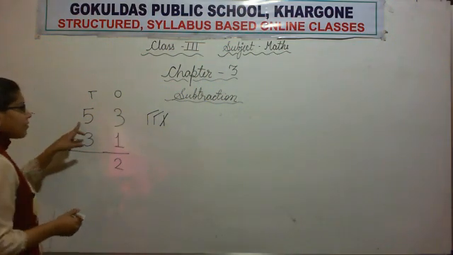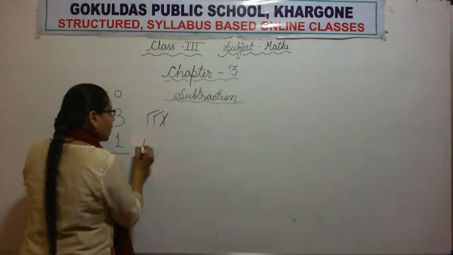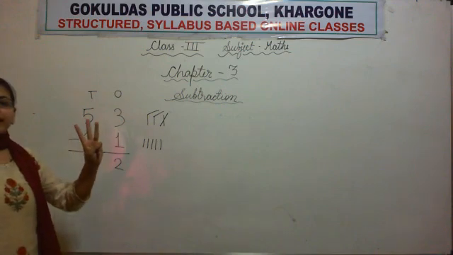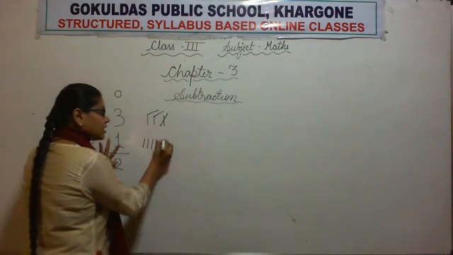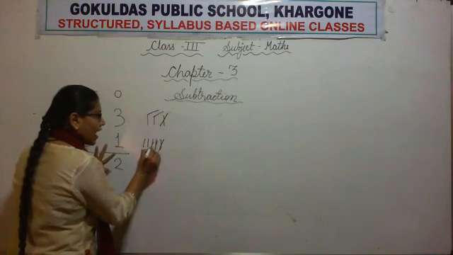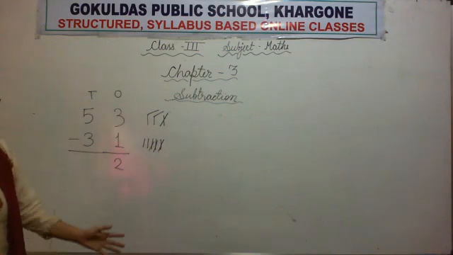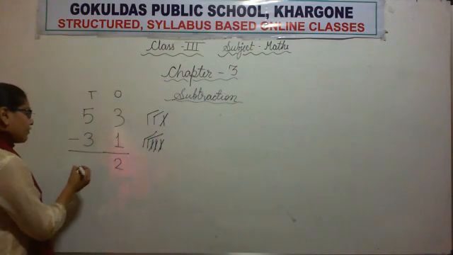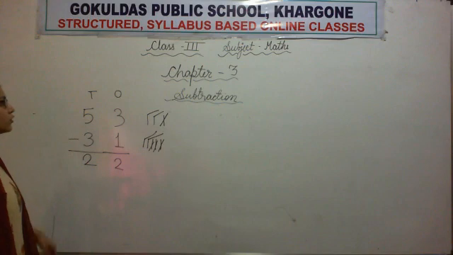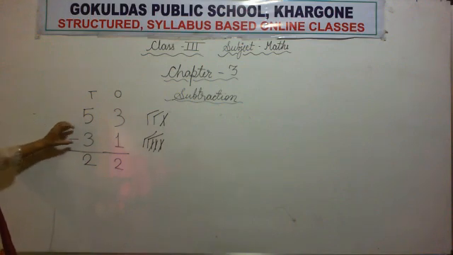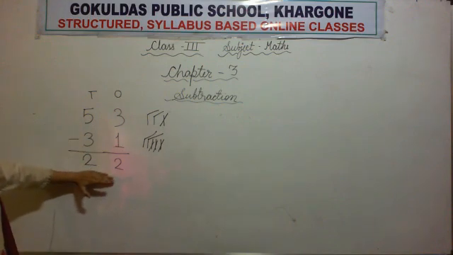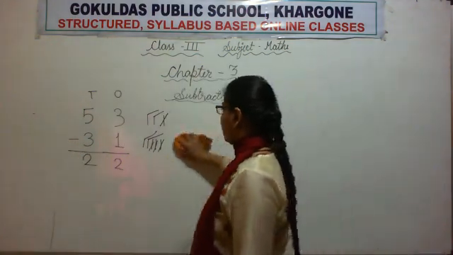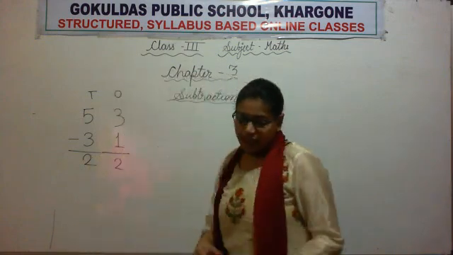Okay. Now the next number. The next number is 5, so we will draw 1, 2, 3, 4, 5 sticks. Now the next number is 3, so we will remove 3 sticks: 1, 2 and 3. Now let's count how many sticks are left. 1 and 2. 2 sticks are left, so we will write 2 here. So 53 minus 31 is equal to 22.